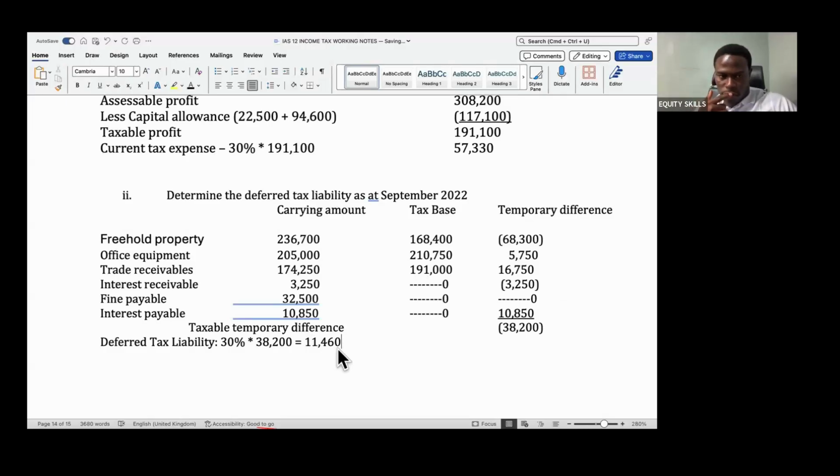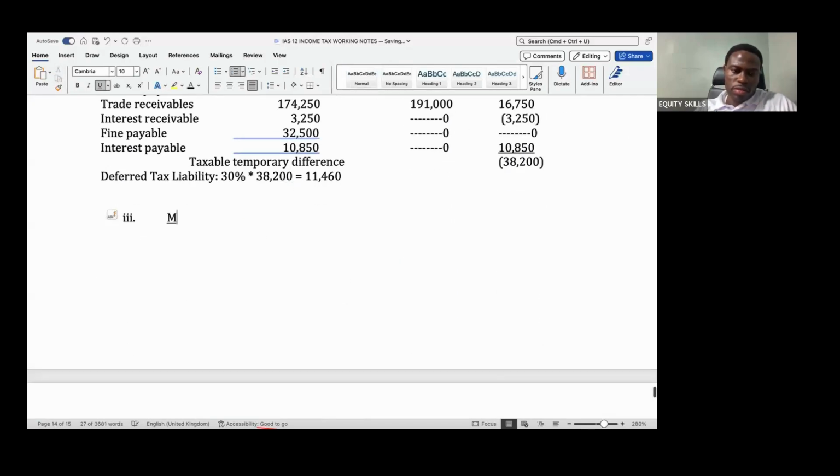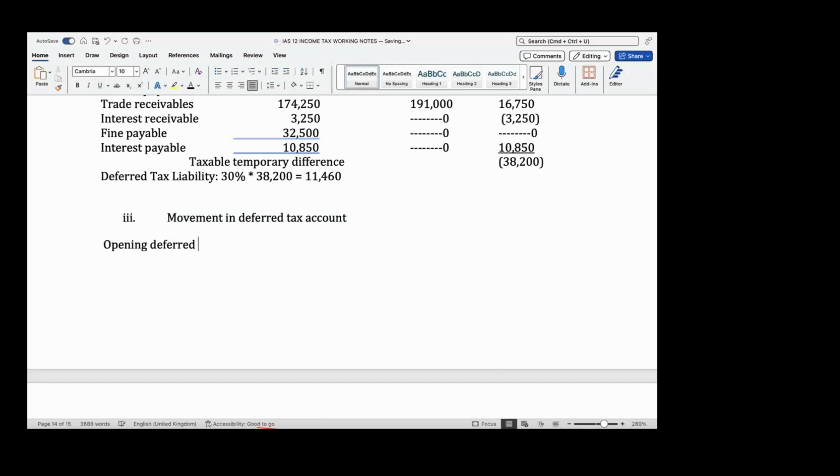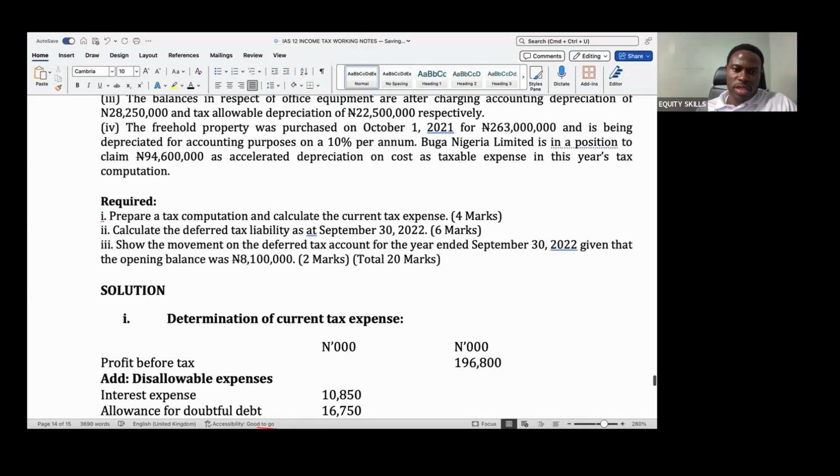So we have determined the second part. The third part of the question is asking for movements in deferred tax accounts. What's my opening deferred tax liability? I think they give us the opening.